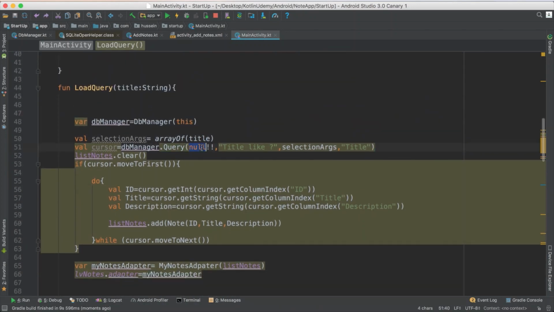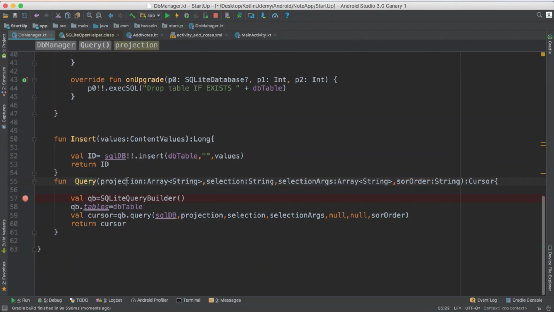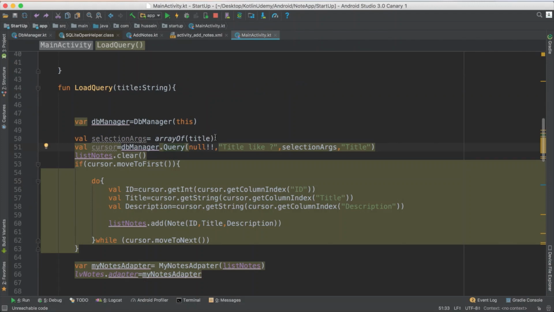But I think here we will have a problem, because if you go to query, he expects to have something in a projection. So it's better to send the columns. In the same way that we did it here, I define val projection, it should be array of. He sends which columns you want to get, not array list, array of.